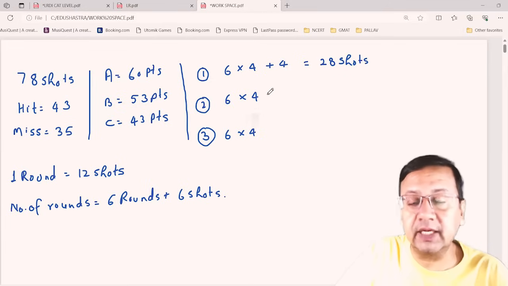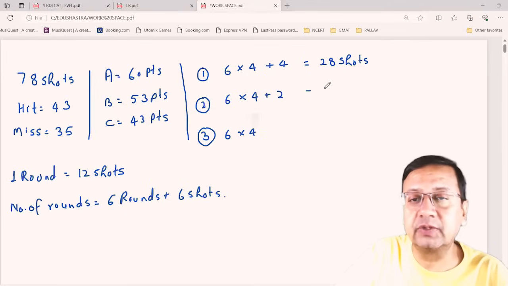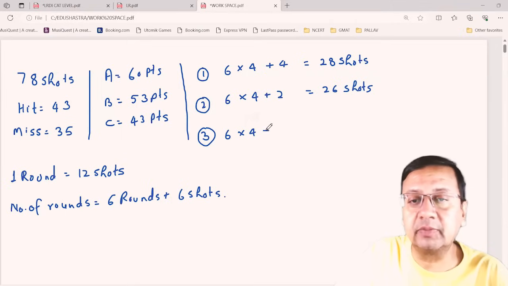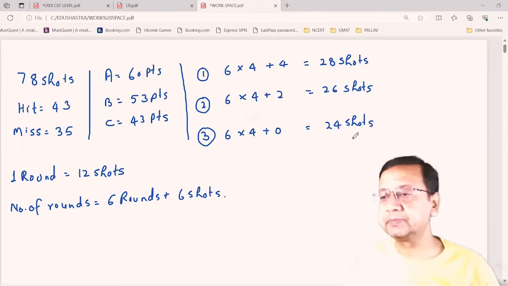Second person, out of the remaining 6, 4 are already fired by the first person, the remaining are 2. So this is 26 shots. And the third person will get 0. So this is 24 shots.